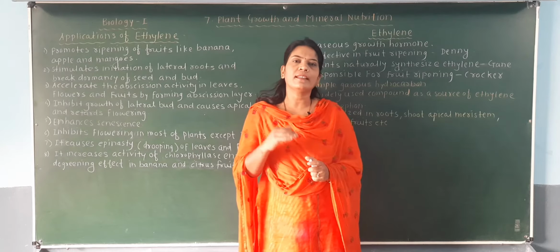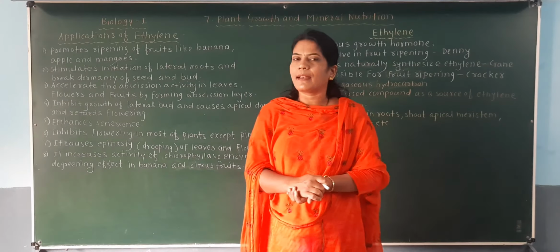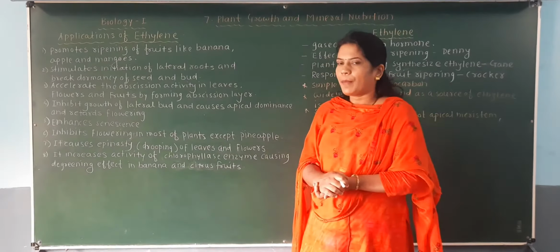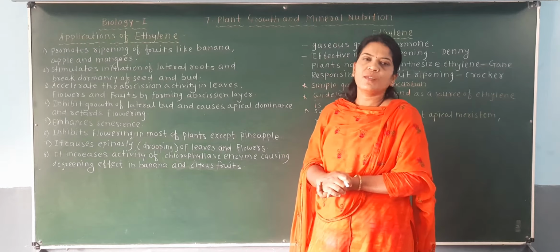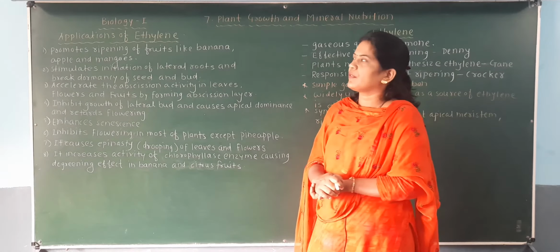But some examples of fruits are given, like banana, apple and mango. Okay, so the first function of ethylene is that it is responsible for ripening of the fruits.